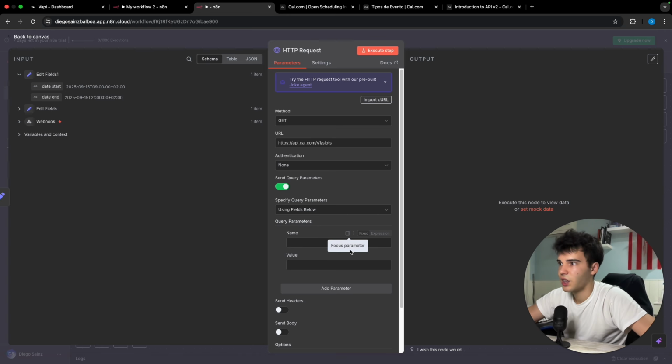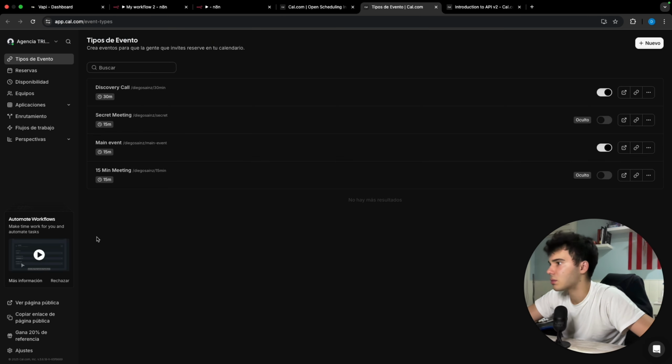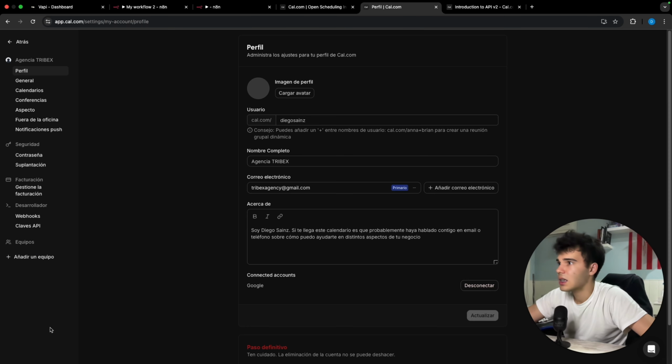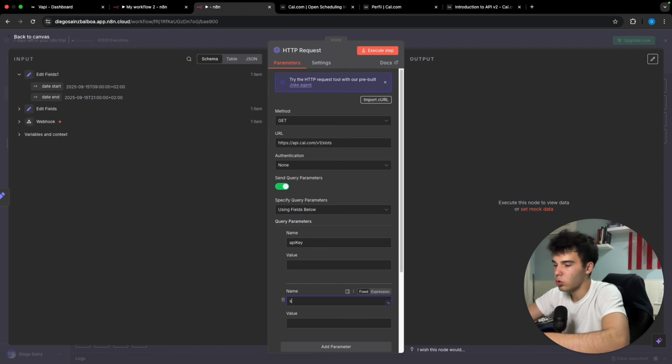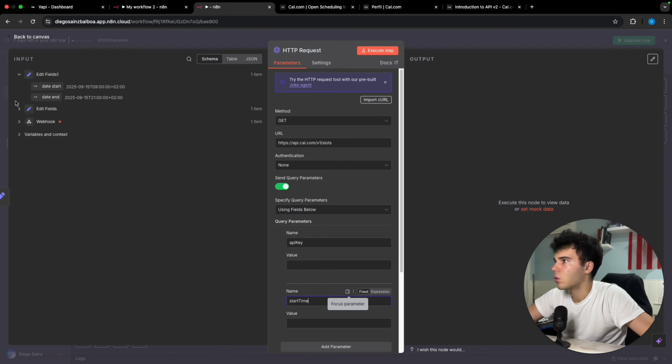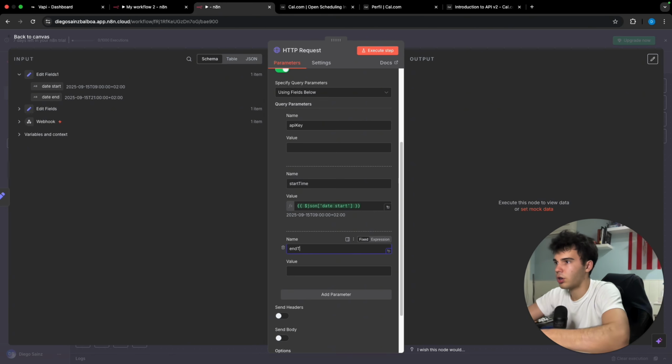So let's click here, and in this case the first one is gonna be API key, and here you have to put your API key, which you will get by coming here to the settings, and you can go here to your API keys, create one, and paste it here. Fantastic. So later we should add probably the start time, which is gonna be the date start, and we should probably also add the end time. So let's put here end time.